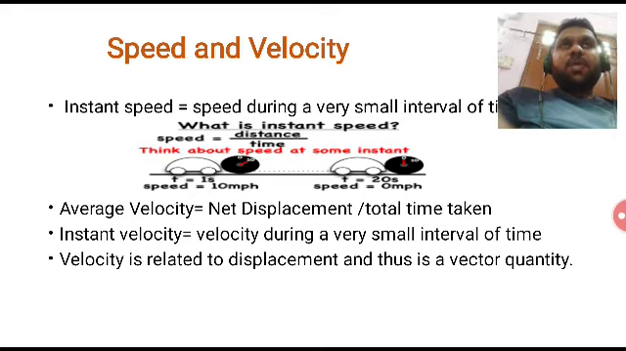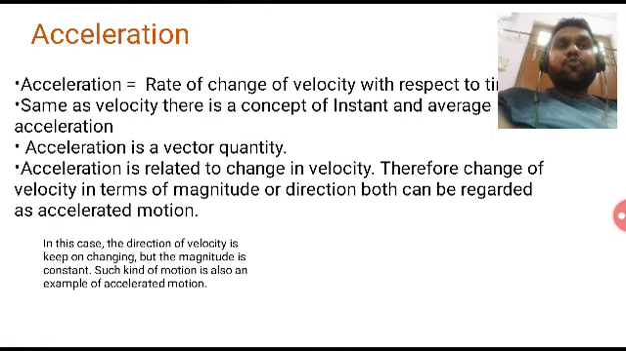Now when we are talking about speed, we will talk about distance and time. But when we talk about velocity, we will talk about displacement and time. So average velocity is net displacement by total time, and instant velocity is velocity during a very small interval of time. So velocity is related to displacement and it is a vector quantity.